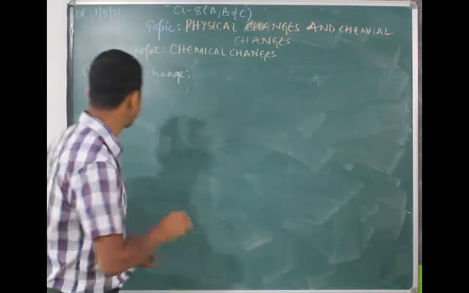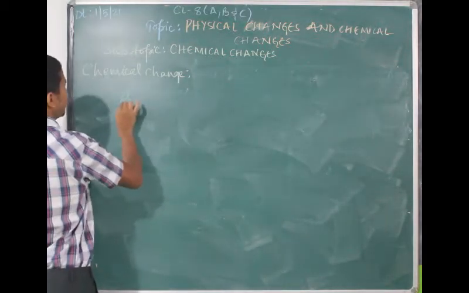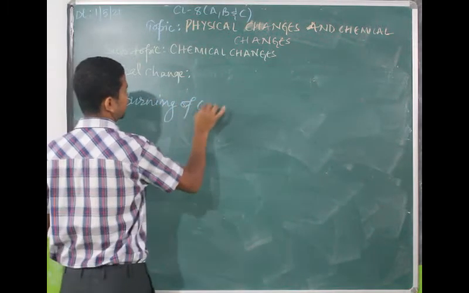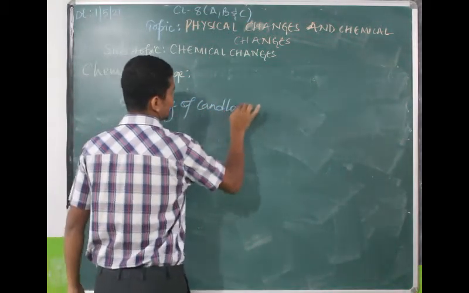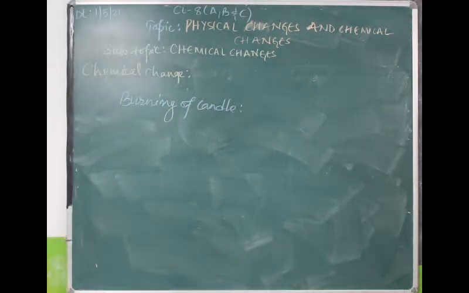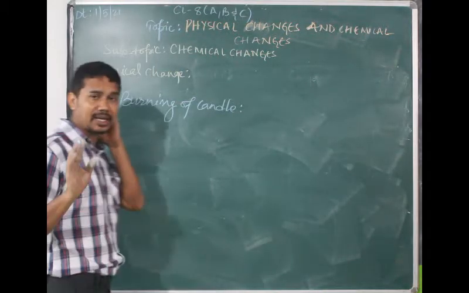That is burning of candle. So burning of candle is a physical change as well as chemical change.